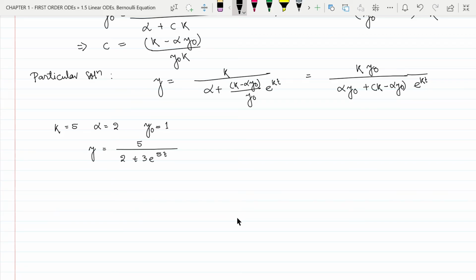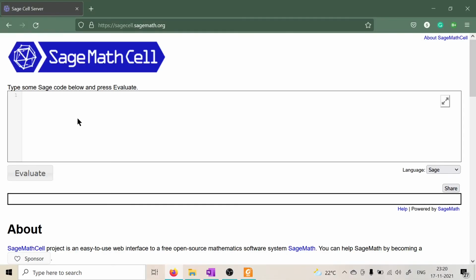Now let us plot this equation as a graph using SageMath. So we will write the command variable x, y in quotation marks to define the variables x and y. Then we will write plot.